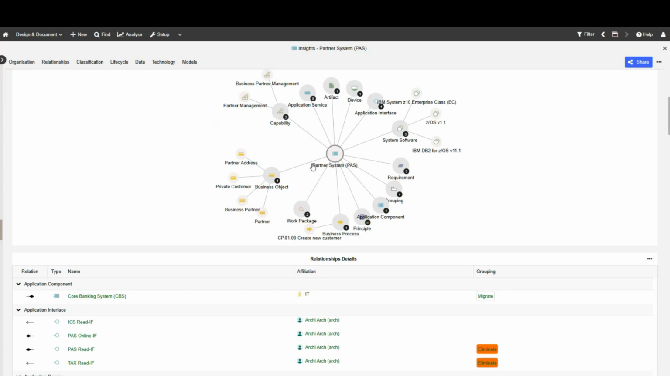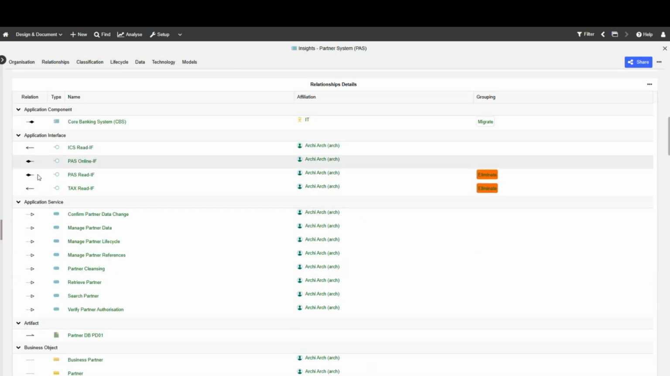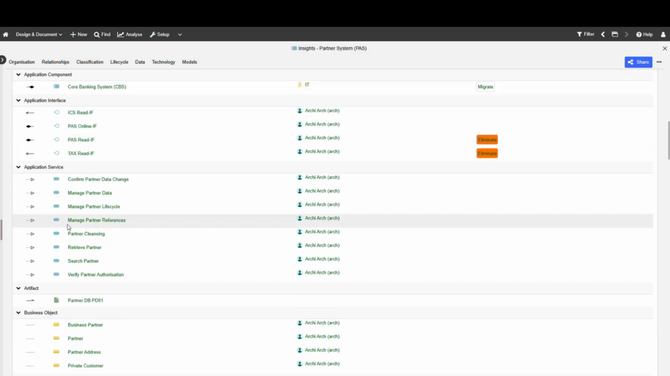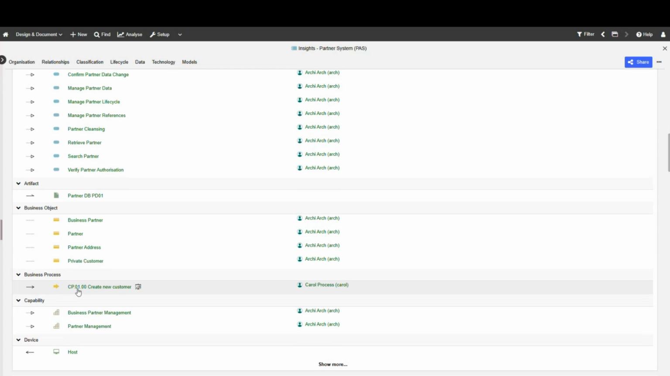A better understanding of how it's related we get down here in a tabular format, also showing us what type of connection it is, right? So I can see that it is using certain interfaces or providing certain interfaces, right? I can see that it's accessing certain business data. It is serving here this particular process. I can also see then the owner of this process, can contact that person if necessary.